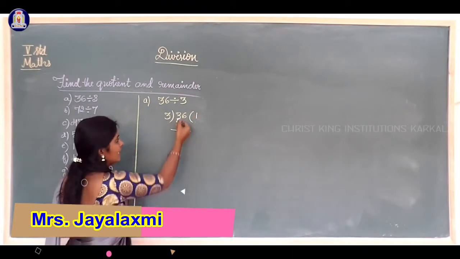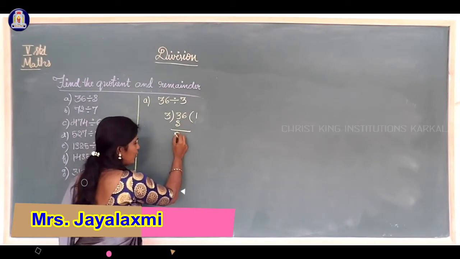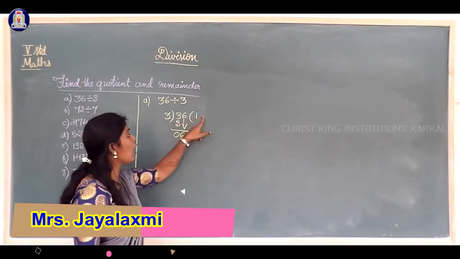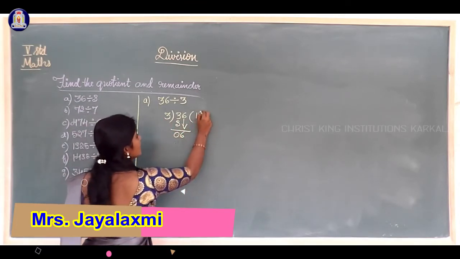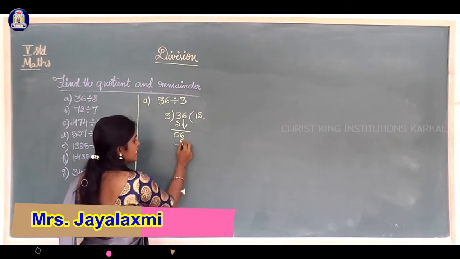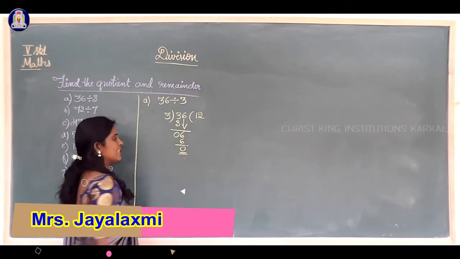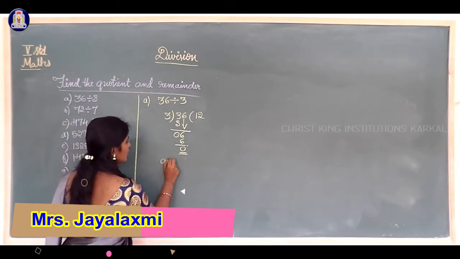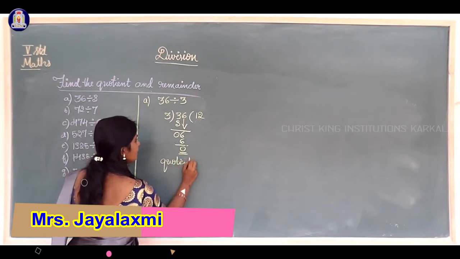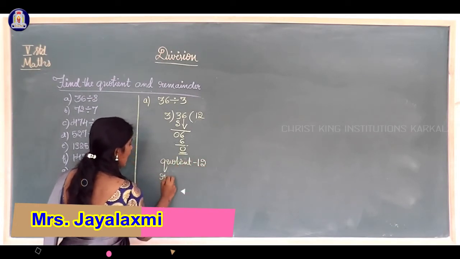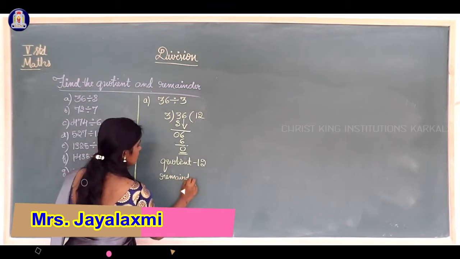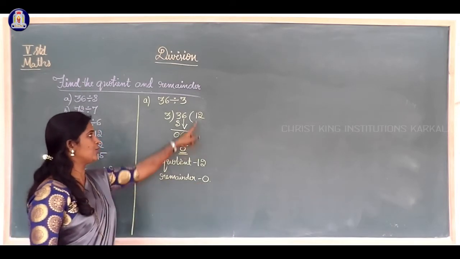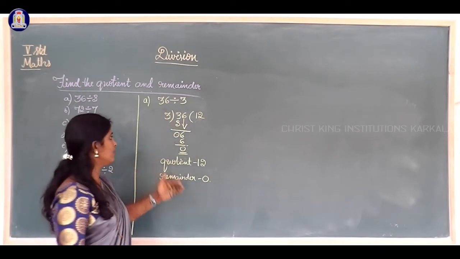3 minus 3, 0. Then I will take the next number to the second step, 6. 3 how much is 6? 3 twos are 6. Now 6 minus 6 is equal to 0. Here, which is the quotient? Here quotient is 12. Remainder is 0. Okay, 12 3s are 36. Like that also we can find out.